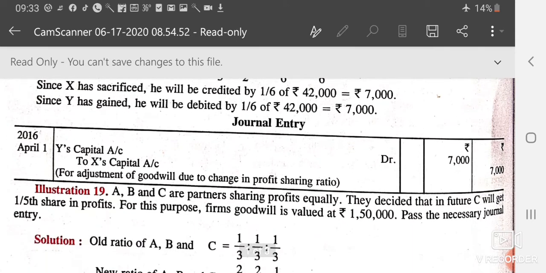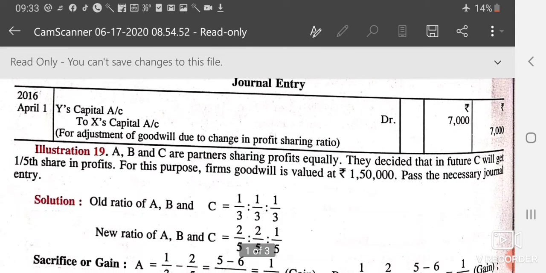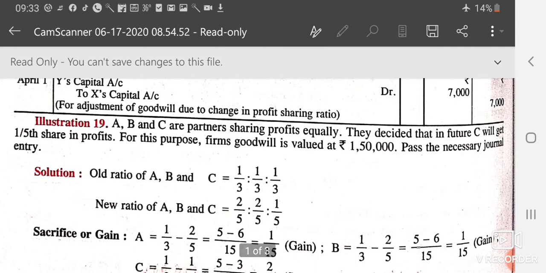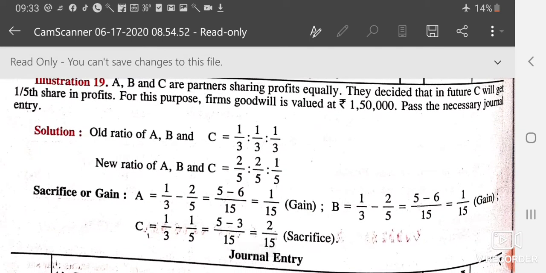Now we have illustration number 19. A, B, C are partners sharing profit and loss equally. They decided that in future C will get 1/5 share in future profit. For this purpose, the firm's goodwill is valued at 150,000. Pass the journal entry. Old ratio is equal to 1:1:1. The new ratio will be 2/5, 2/5 and 1/5. So A is gaining, B is gaining and C is sacrificing.